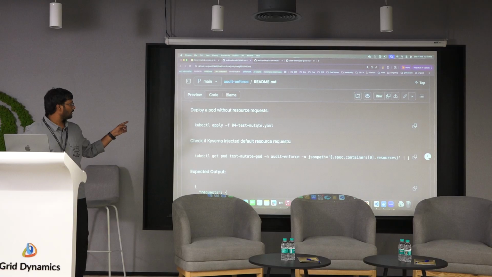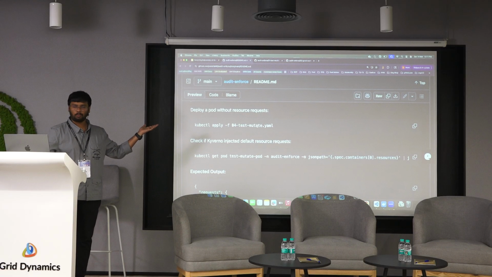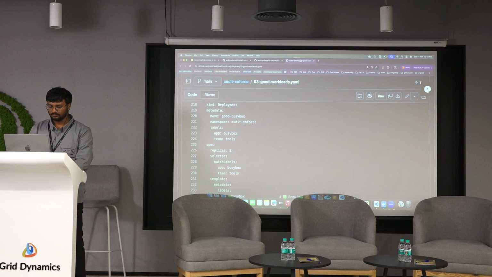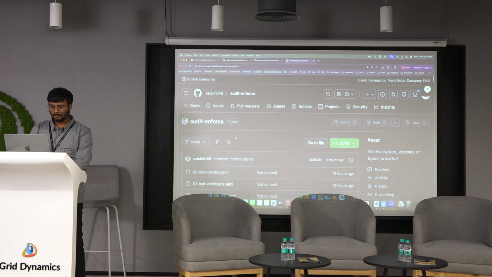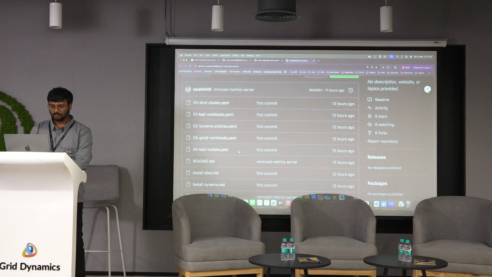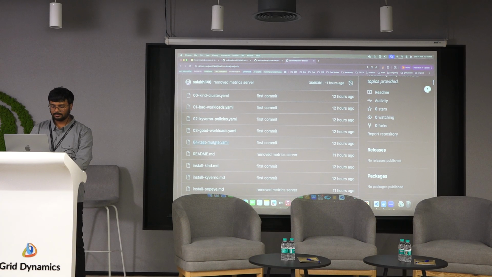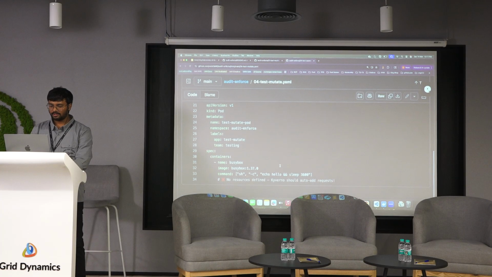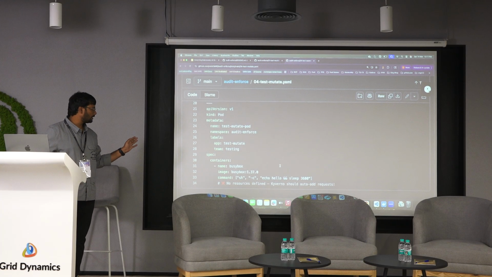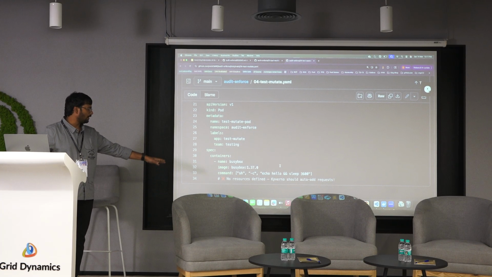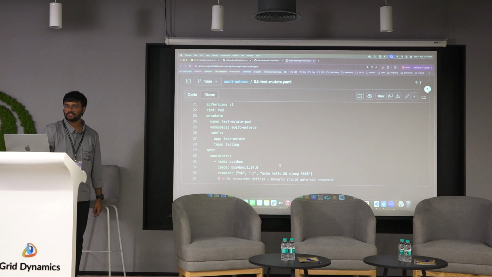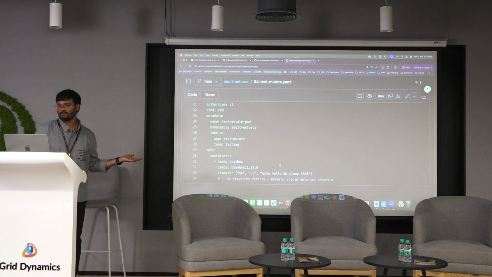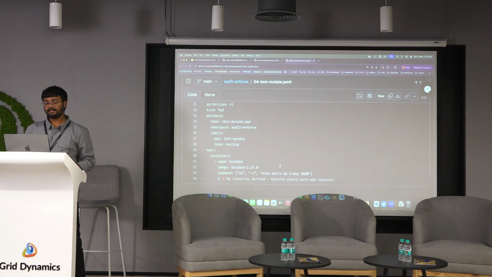There is one workload I have created, just a pod creation. I will open it and show you what exactly this contains. Let's open it. Yeah, this is a test mutate, and I'm just creating a very small pod. Here, as part of the pod, we are not defining any resource definition, so we are not having any request. So let it create and see.